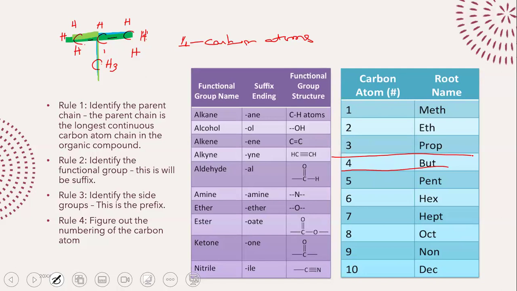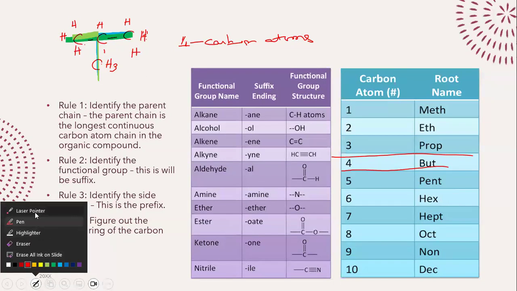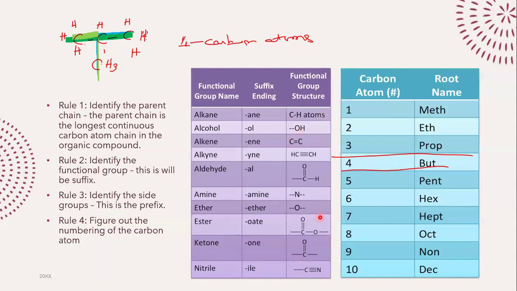Then the second rule you need to look at is to identify what functional group is present in your compound. When identifying functional groups, here in front of you is a table of functional groups that you can find in organic chemistry.